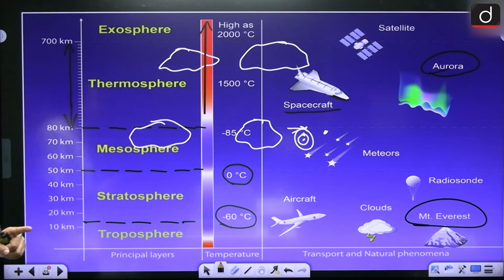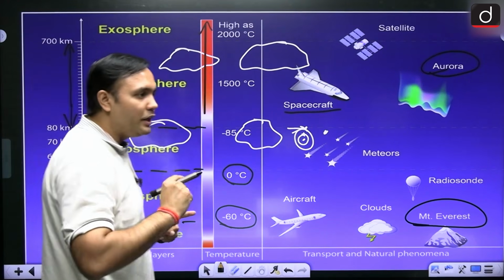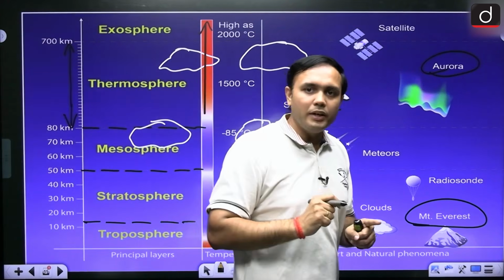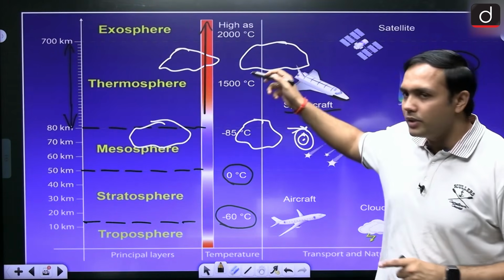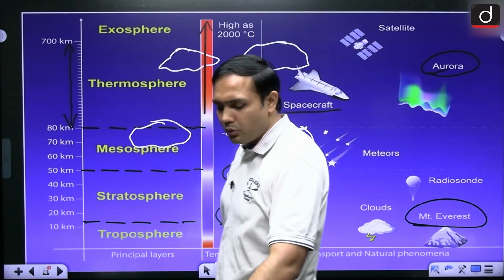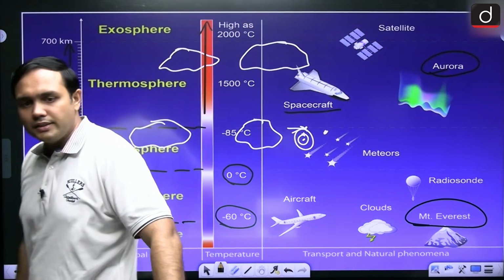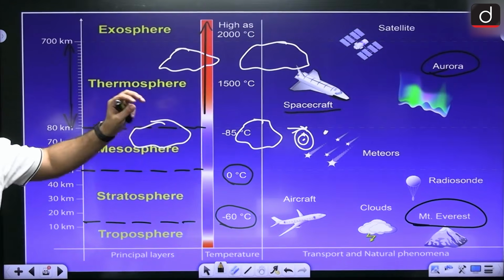This is a very important layer. Why? Because radio waves are transmitted here, right? So it becomes important in that regard. So these would be some pockets of the ionosphere. Now as we move towards the last layer, that is the exosphere, what are some of the basic things?